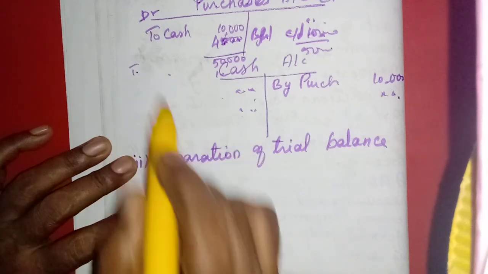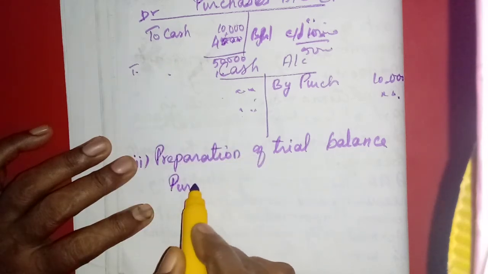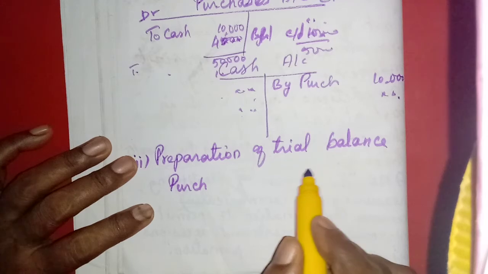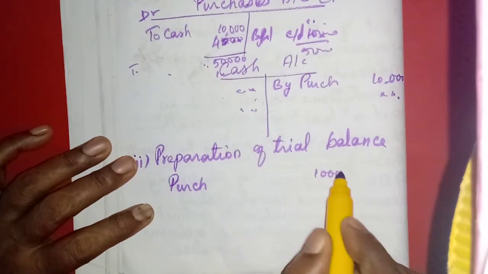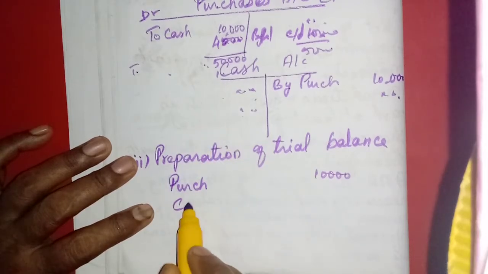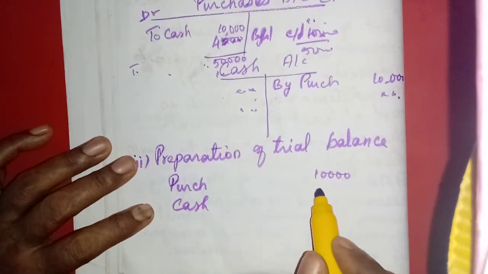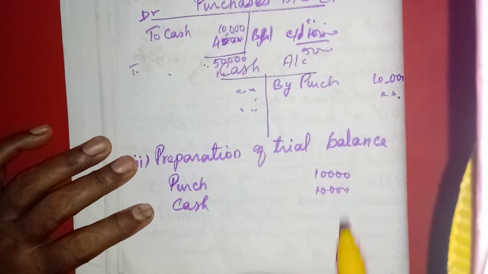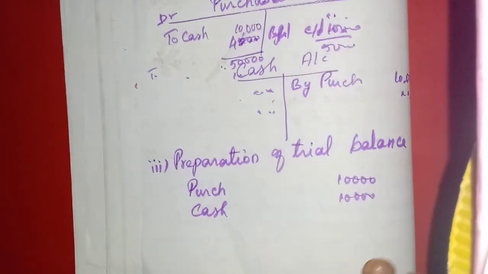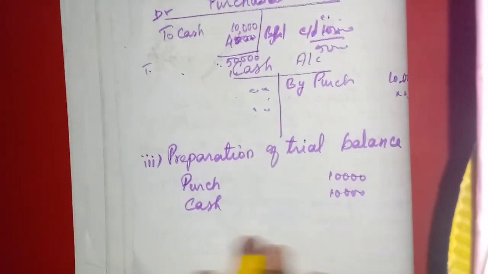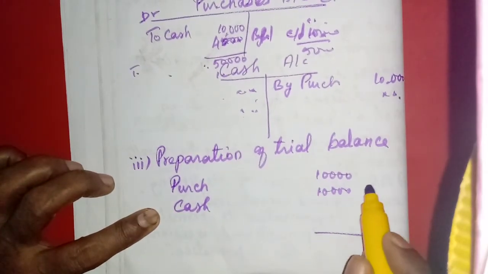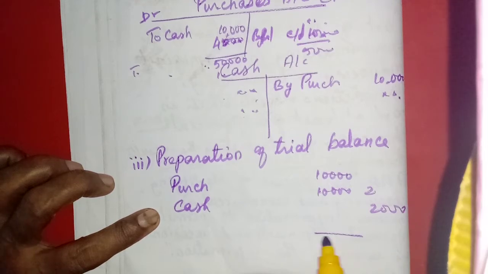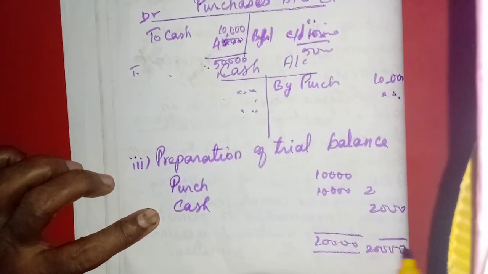So here, purchases account, we will write purchases debit. Here it is a debit balance, so 10,000. Cash also will show a debit balance only. So 10,000. Then sales will come on the credit side. So we will prepare the trial balance. The total will be the same. The total of the trial balance should be the same amount.